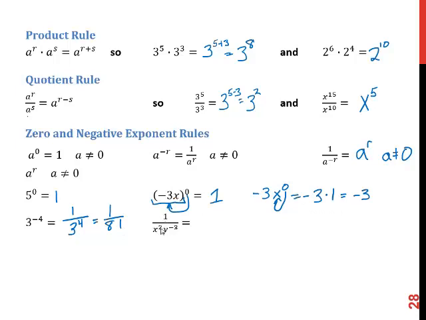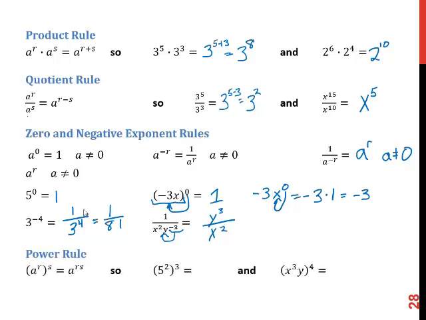Looking at this one, 1 over x squared y to the negative 3. We have this negative. Remember, it is only working on the y. So the y is the only thing that's going to get taken to the top. It's going to give us y cubed over x squared.